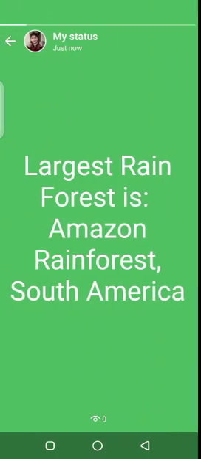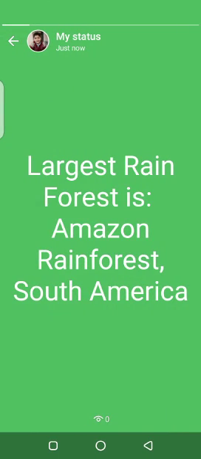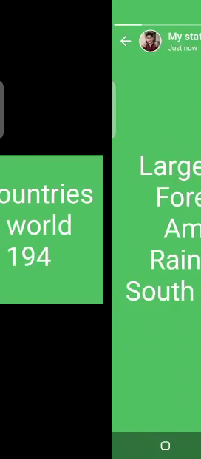The largest forest in the world is Siberia. It is located in Russia. Then the second one is the largest rainforest, and there is a difference between the largest forest and the rainforest. A rainforest is a forest that receives a lot of rainfall. So the largest forest in the world is Siberia, while the largest rainforest in the world is the Amazon rainforest. Clear?